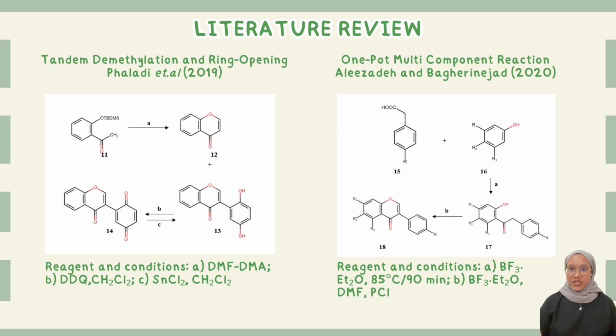The next reaction is the one-pot multi-component reaction. The scheme above shows that isoflavone 18 can be formed by using a one-pot multi-component reaction. The one-pot multi-component synthesis can be used where 3 or more compounds act as the starting material.